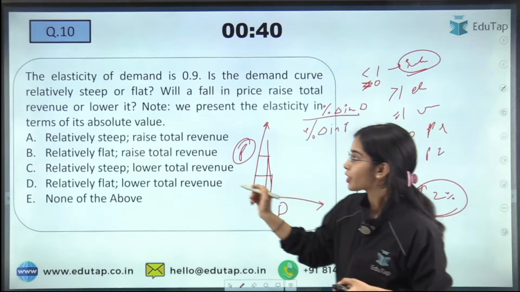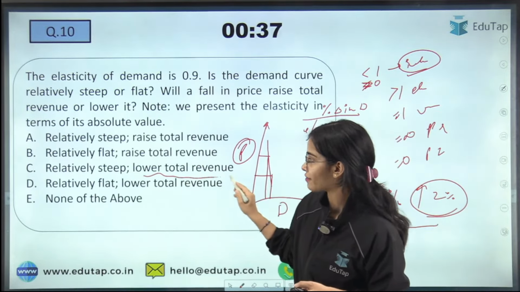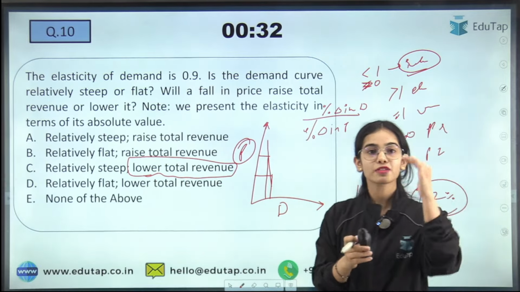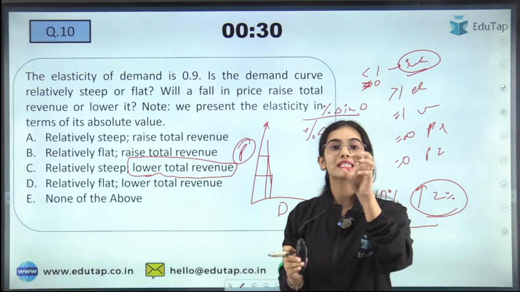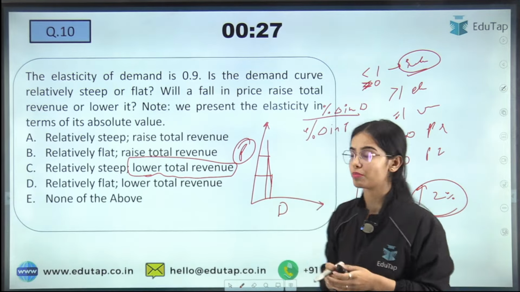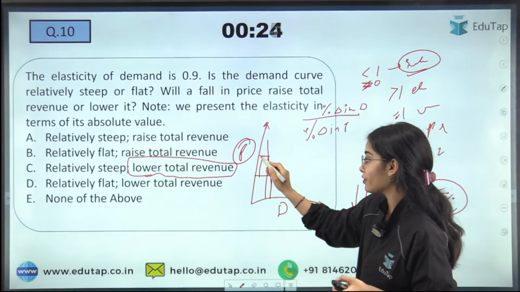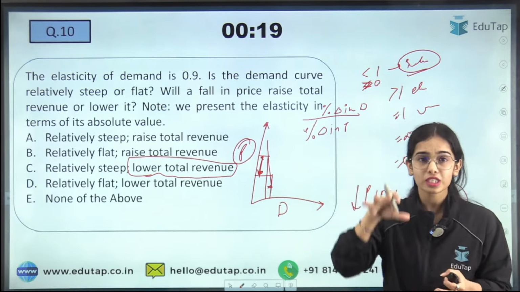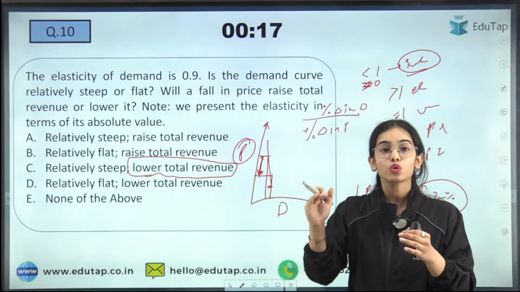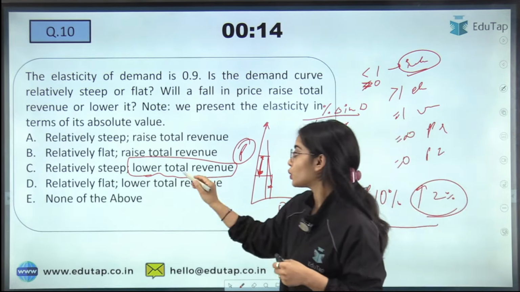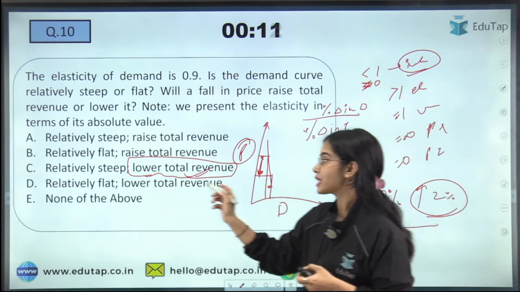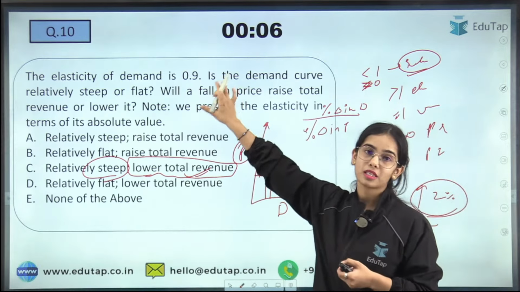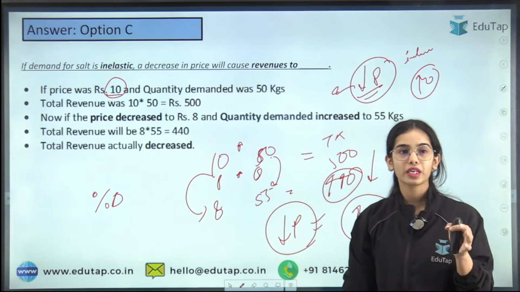The total revenue will fall if there is a decrease in the price. If the price is falling, the total revenue will also fall if there is inelastic demand, because even with a huge decrease in price, the demand is increasing by only a little. So you have to decrease the price a lot, due to which it is lowering your total revenue, and there is a relatively steep demand curve when you have the inelastic demand curve. So here, C was the answer.